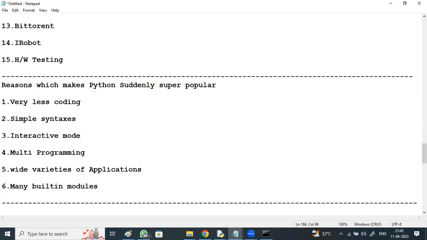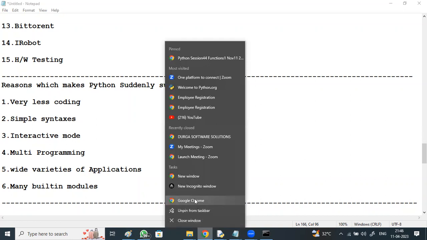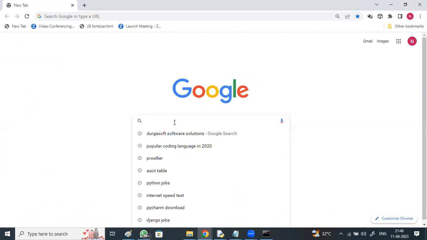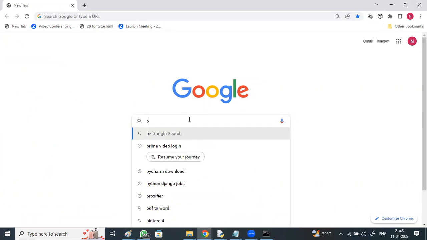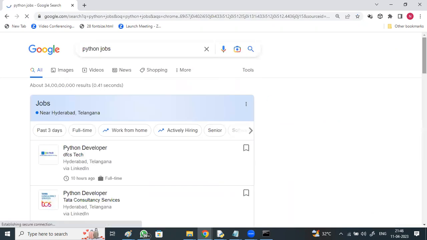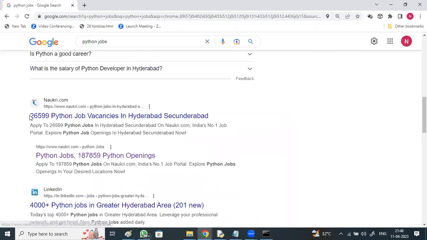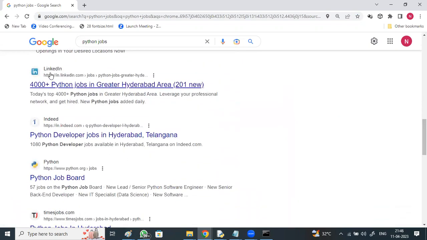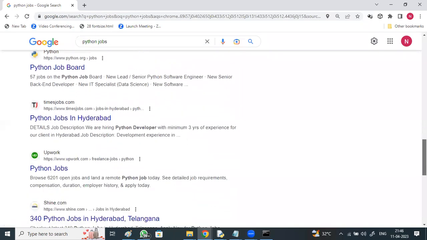If you see the scope and job market of Python, there are a lot of jobs for Python today. 26,599 Python job vacancies in Hyderabad, 1,87,859 Python openings, I just searched on Google. 4,000 plus Python jobs on LinkedIn. On Indeed, 1,080 Python developer jobs are available in Hyderabad. I'm talking about Hyderabad.